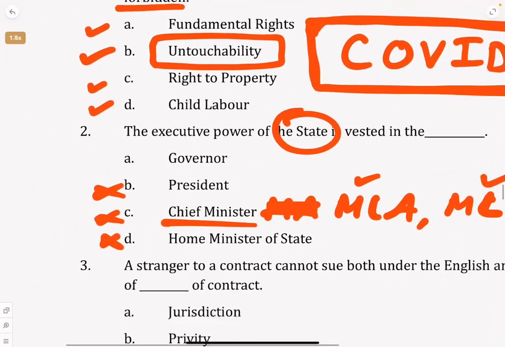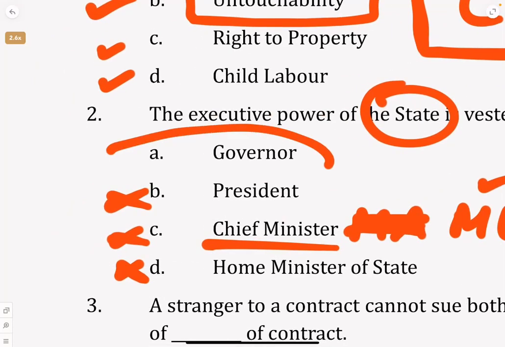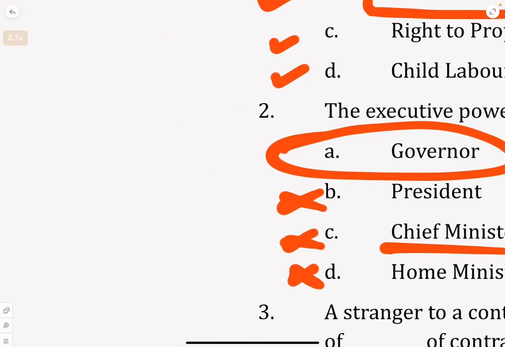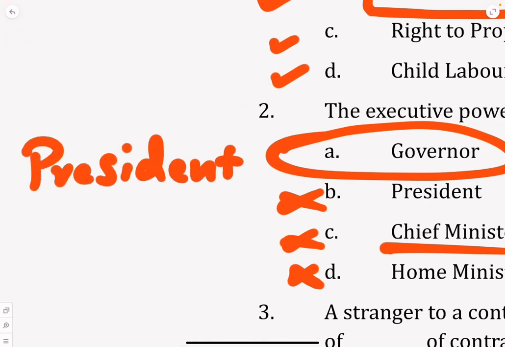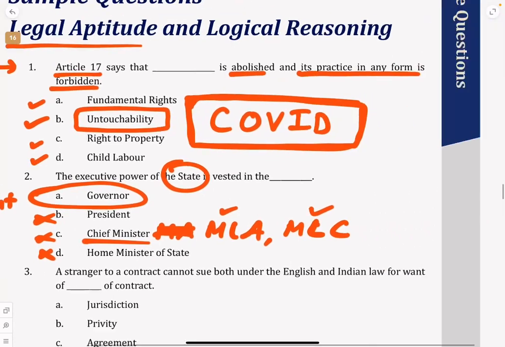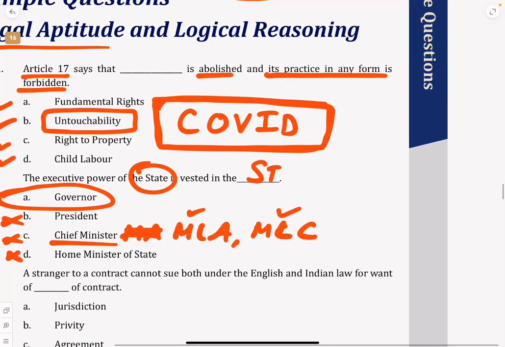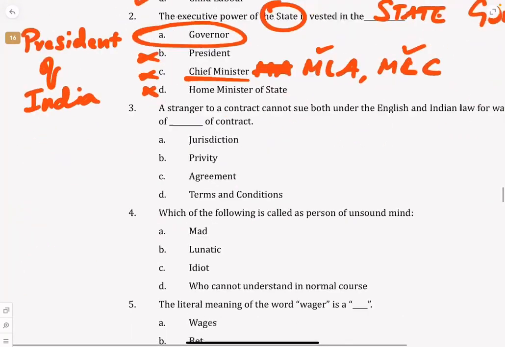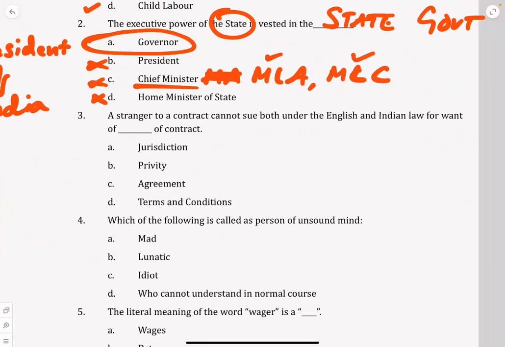So the executive power of the state government is the governor of that particular state. The governor is appointed by the President of India. The President of India appoints the governor, and that person is nothing but the executive power of the state government. We are talking about the state government. Okay, so the correct answer is A. Okay, next we go to the next concept.